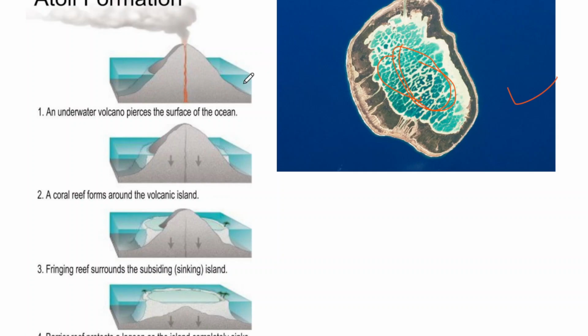So an atoll forms when an underwater volcano pierces the surface of the ocean. Volcanoes are there in the ocean, and when these volcanoes erupt, they provide lava, and this lava can solidify, condense and form a very hard structure.